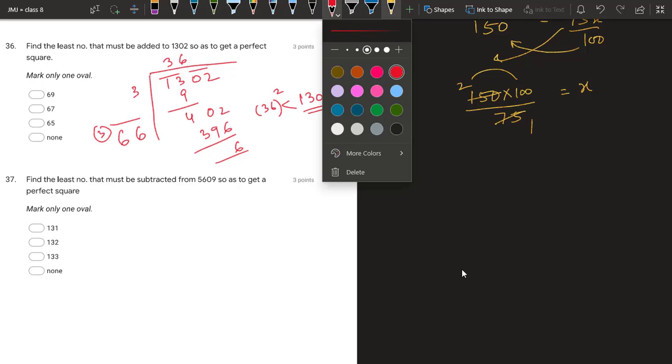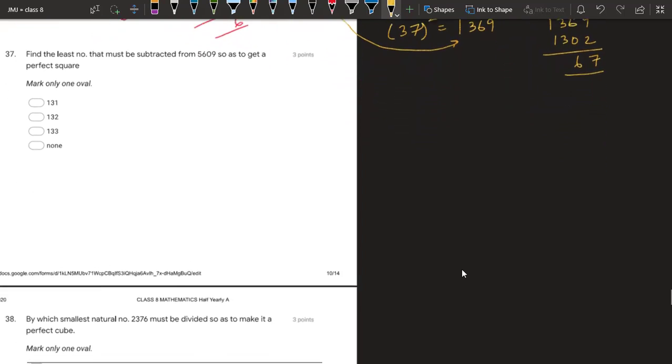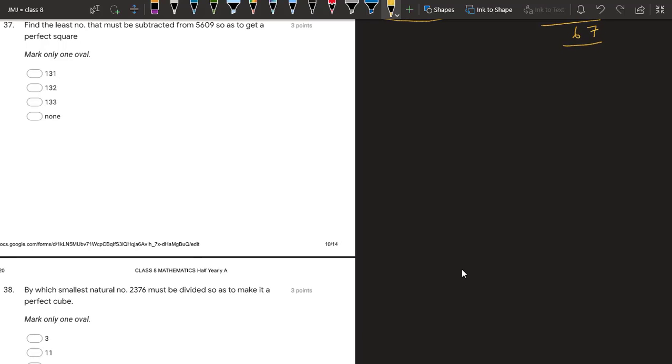Very easy. First we need to understand what is the value of 37 square. 37 square is 1369 and we have the number 1302. So what should be added in 1302 to make it 1369? Very simple. Just subtract like this. You will get 67 as the answer. Now next question, the easy one, find the least number that must be subtracted. This one is direct, so let us do it.